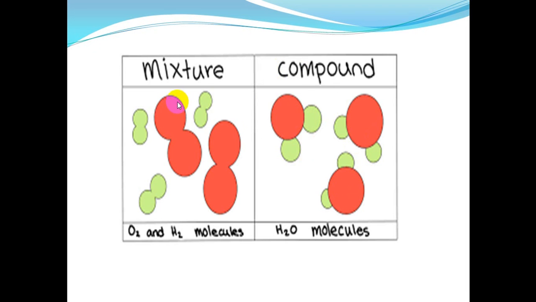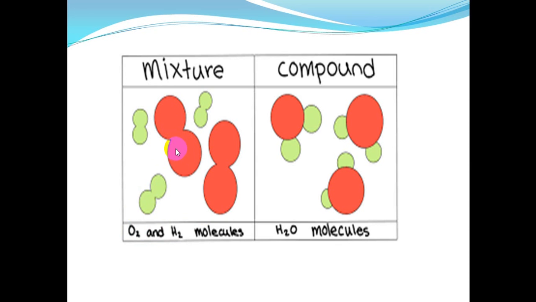But in the picture of the mixture here, we have two types of elements together, two types of atoms, and they don't have a chemical bond. They are just mixed together, like the oxygen and the hydrogen molecules together. This is a molecule of hydrogen, and this is a molecule of oxygen. Here two atoms together form a molecule.